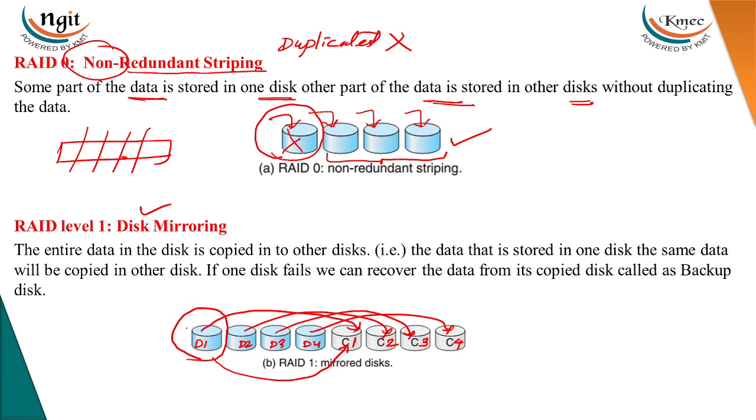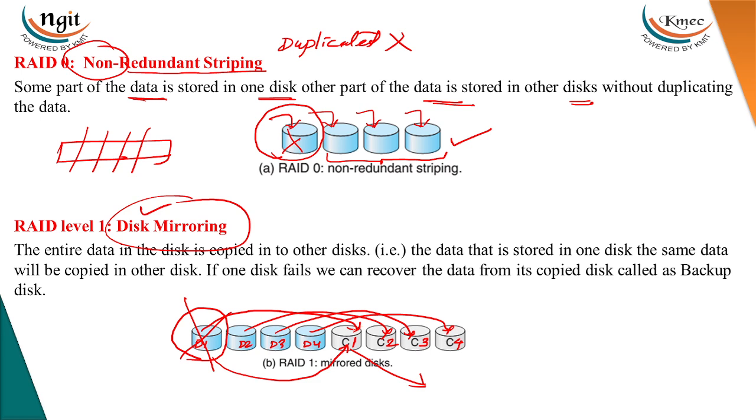The entire data of D1 will be copied to C1, D2 will be copied to C2, D3 will be copied to C3 and D4 will be copied to C4. That's why it is called mirroring. This is used for backup purposes. So even if disk 1 fails, we can recover the data from C1, the backup disk.